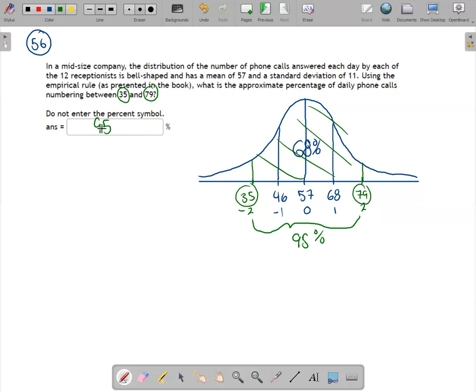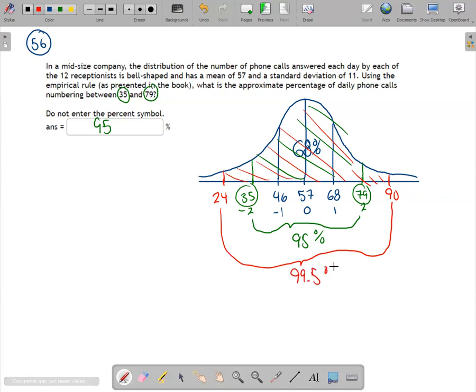The book has a picture of this breakdown. They usually show one more standard deviation. If we go a 3rd standard deviation out, plus another 11 is going to be 90 over there, and over here, that would be 24. Within 3 standard deviations, this entire region from here to there, we usually find about 99.5%, sometimes they say 99.7, depends on where you look, of the data is in that range.